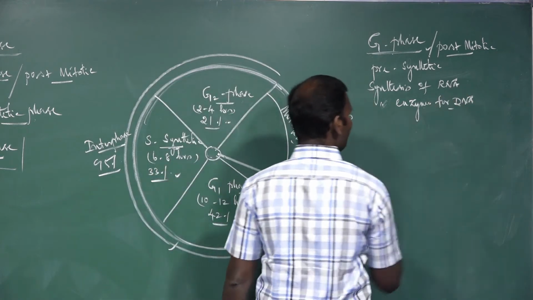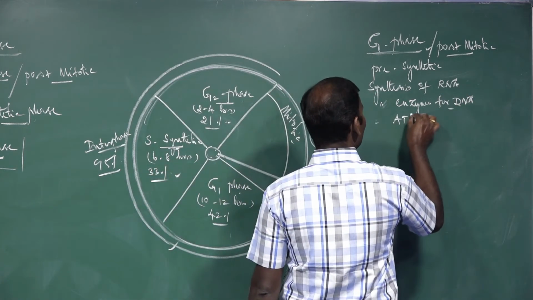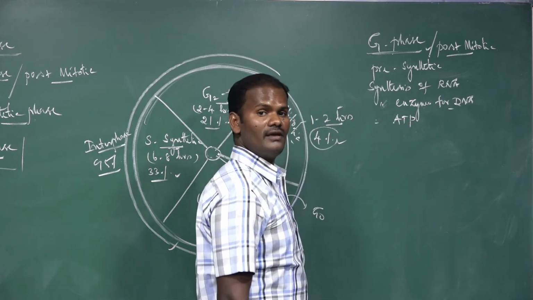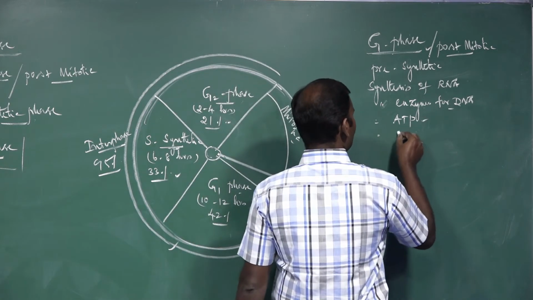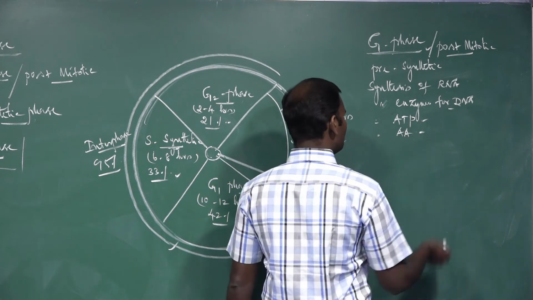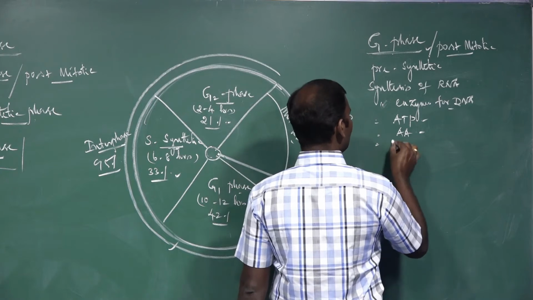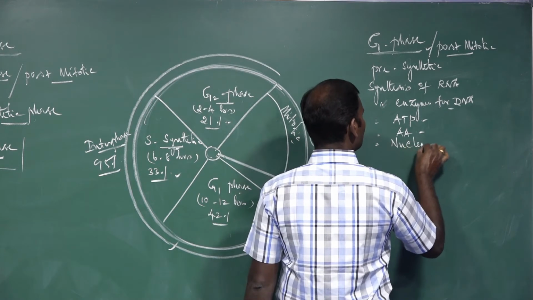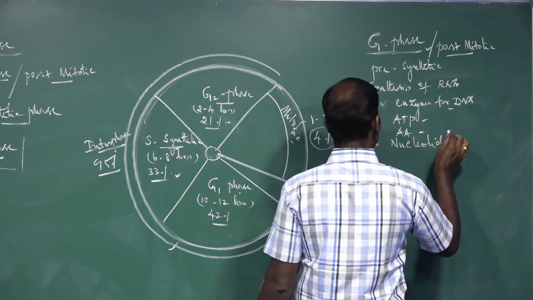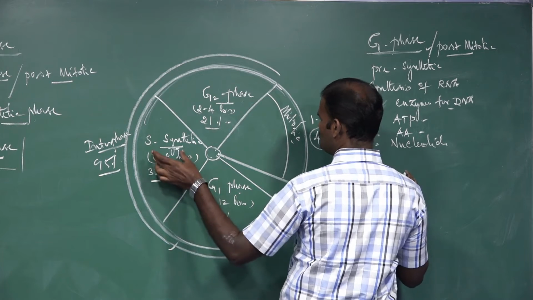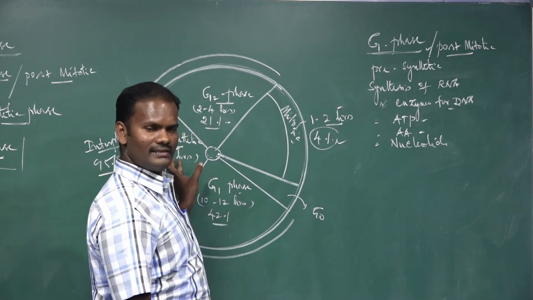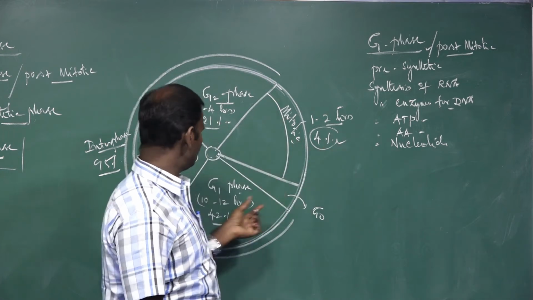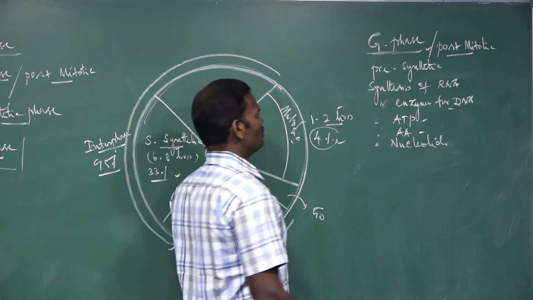Then ATP synthesis, energy for cell division, then amino acid synthesis. In addition, nucleotides. DNA is made up of nucleotides, and DNA gets duplicated in S phase. That is why the nucleotides essential for DNA duplication are also synthesized in the G1 phase.